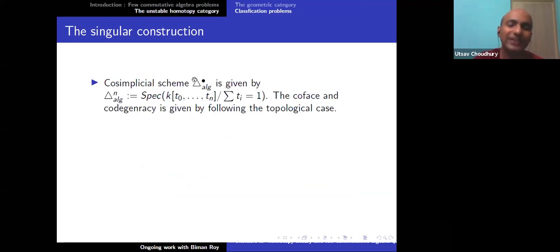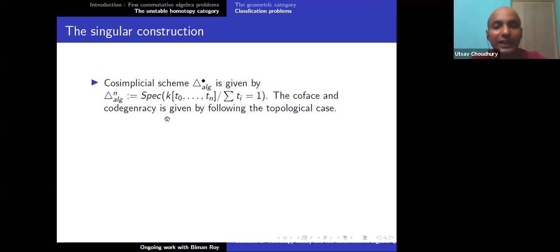If you don't know what a co-simplicial scheme is, forget about that. For each n, I get a scheme, and this scheme is the spectrum of k[t0, ..., tn] modulo the hypersurface summation ti equal to 1. This is the same as the standard n-simplex defined in topology, but there you also have ti greater than or equal to 0. Here I don't care whether they are greater than or equal to 0, negative, positive, all these things we don't care about. It's just summation ti is 1.